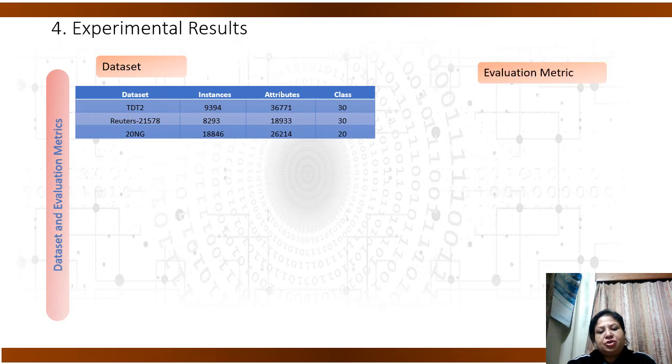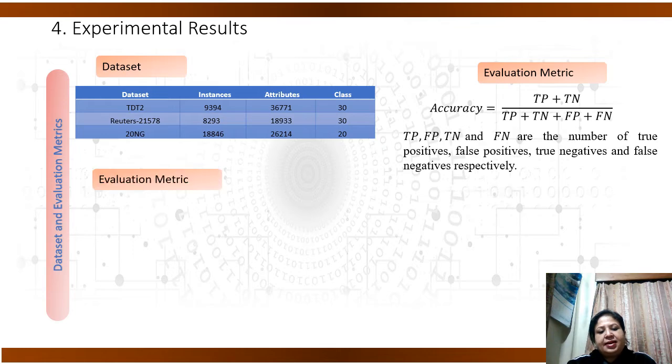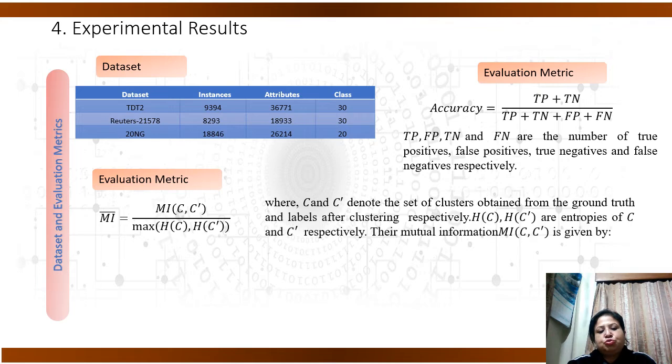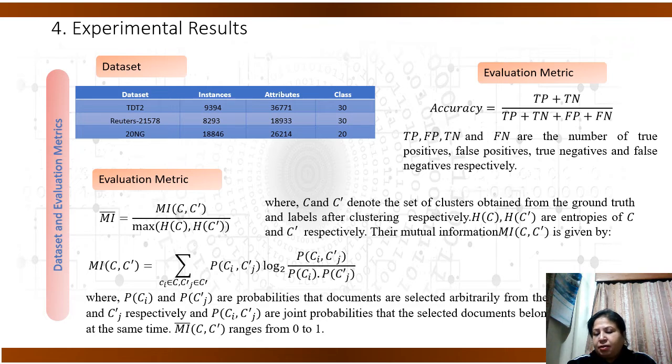The evaluation metrics used are accuracy and another evaluation metric, the normalized mutual information. Both these metrics, that is the accuracy and the normalized mutual information, have been used for the purpose of experimental analysis and results.